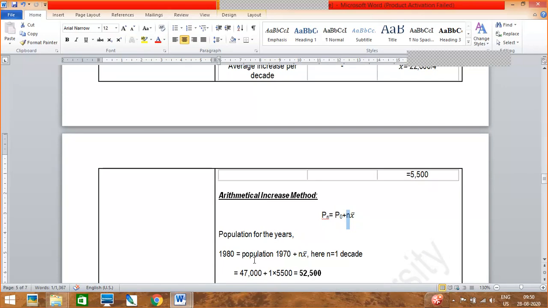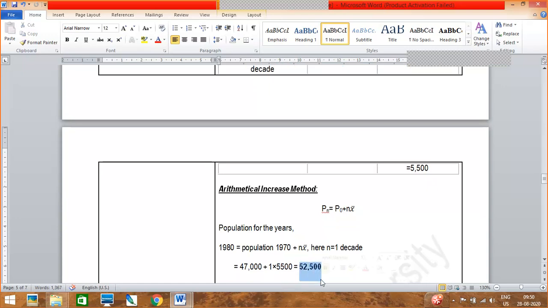Okay, so now you have got your x bar, so you can start your numerical. So by your arithmetic increase method formula, this is your formula. What we need to find out in the question is 1980, 1990 and 2000.